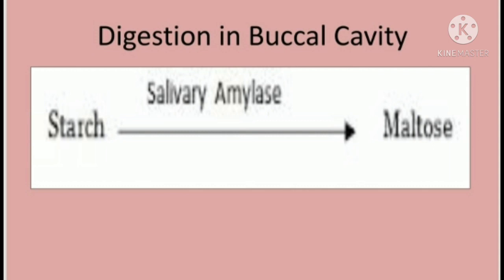What do you mean by mastication? Mastication is the mixing of the saliva with the food, and chewing is done by our teeth. So these two are the physical processes: mastication or chewing. Mastication or chewing of food takes place with the help of teeth and tongue. As I have said, chewing is done by teeth, whereas mastication is done by the tongue.